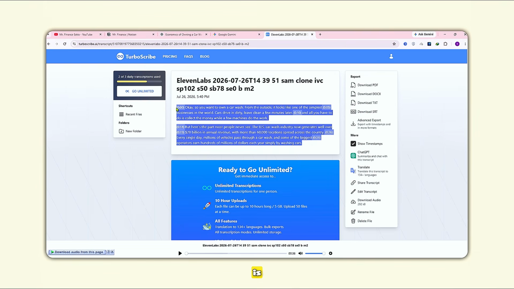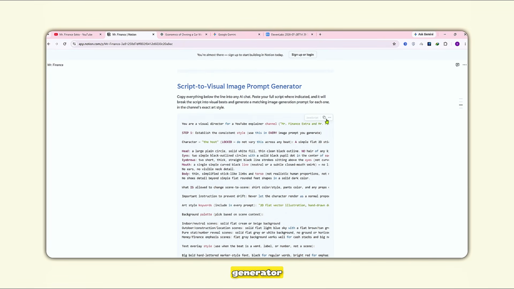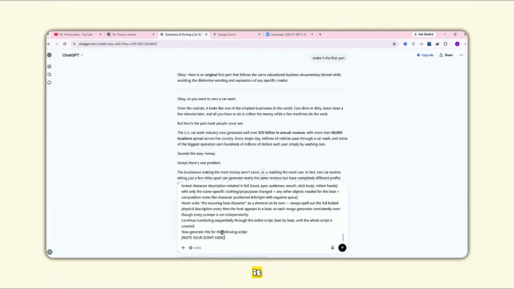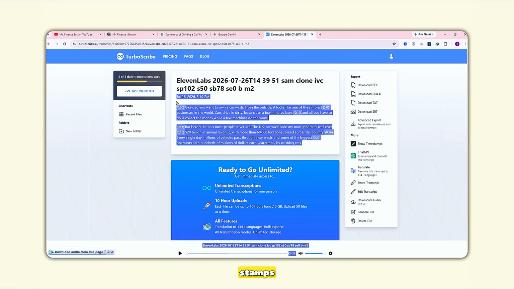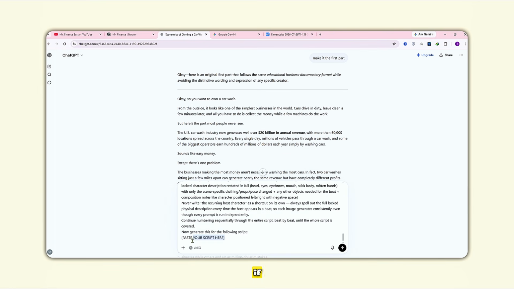Step 5, generating every image prompt. Once the transcript is ready, go back to the Notion page and copy the image prompt generator. Paste it into ChatGPT, then scroll to the placeholder where it asks for your script. Go back to TurboScribe AI. Copy the transcript with timestamps. Personally, I like copying smaller sections while I'm working, but you can paste the entire transcript if you prefer.